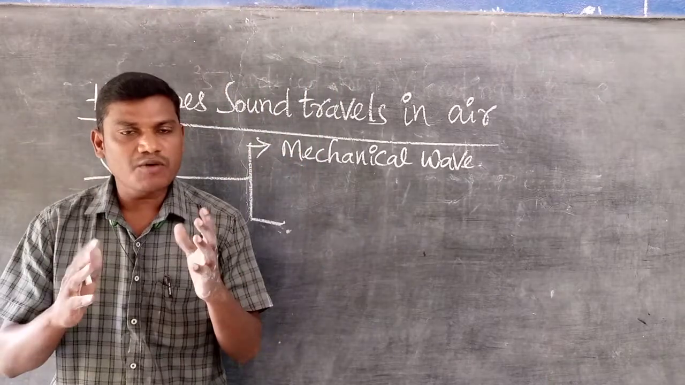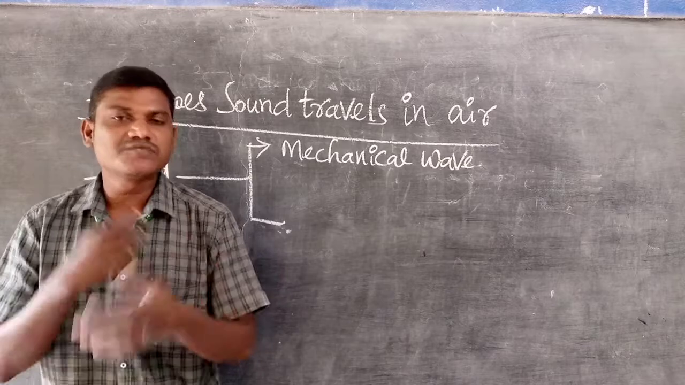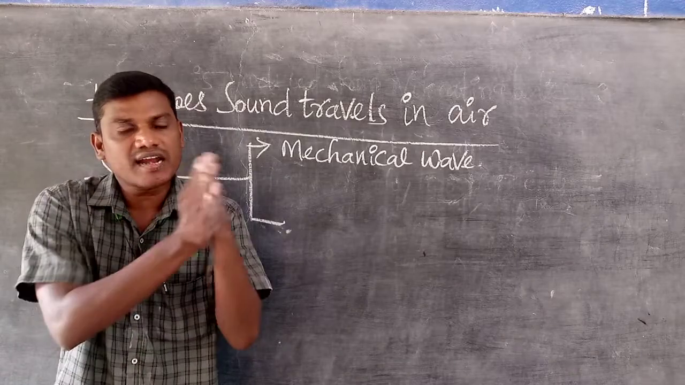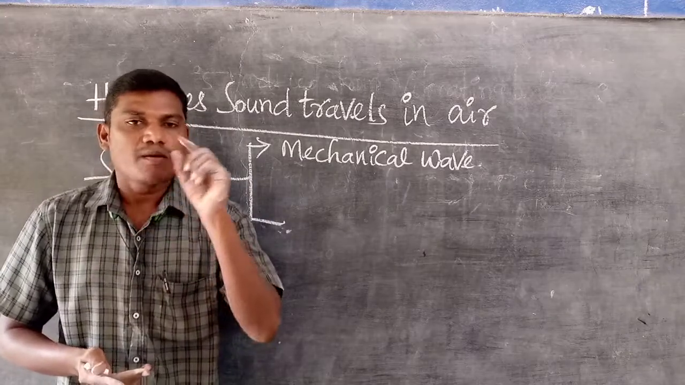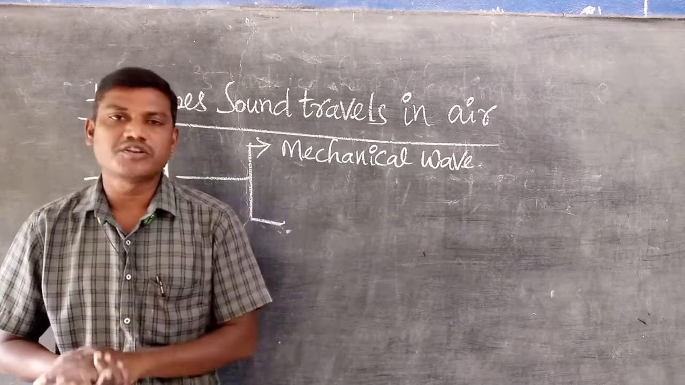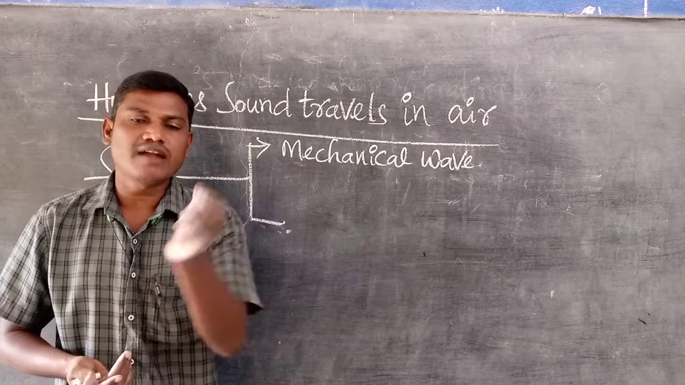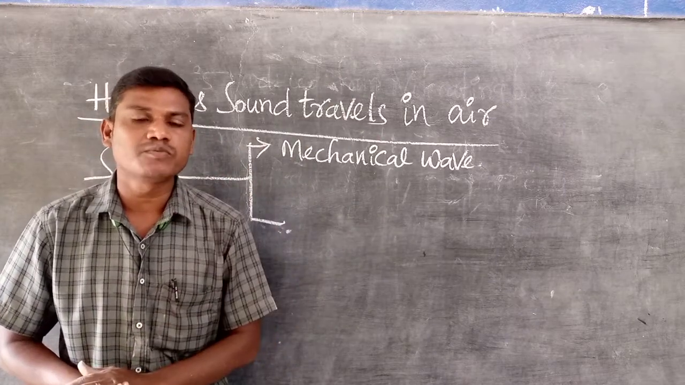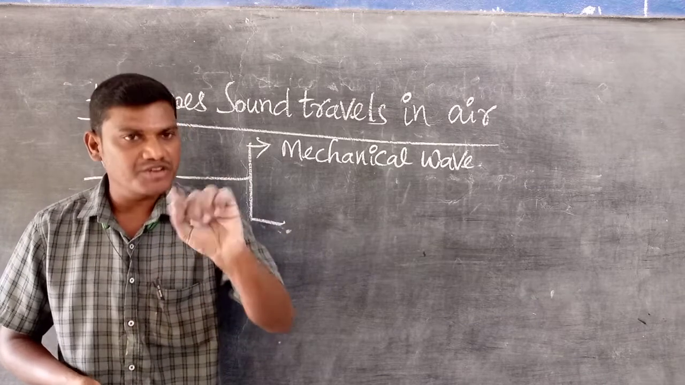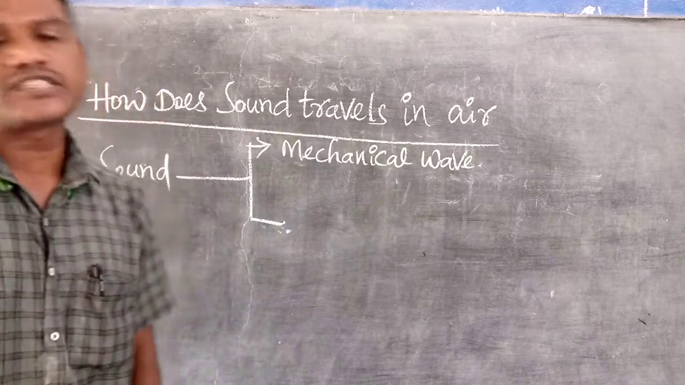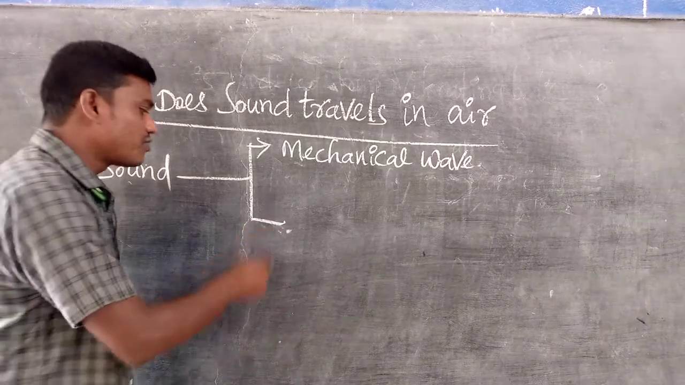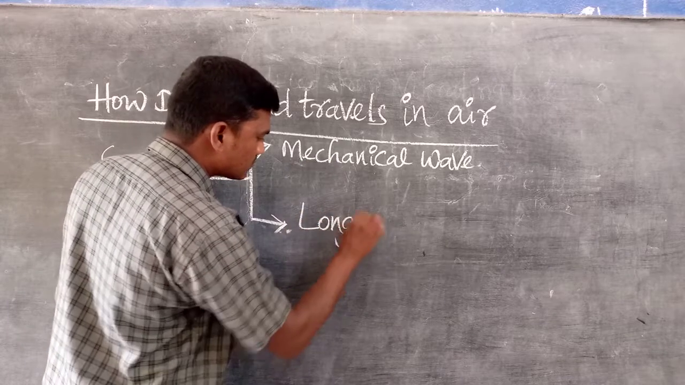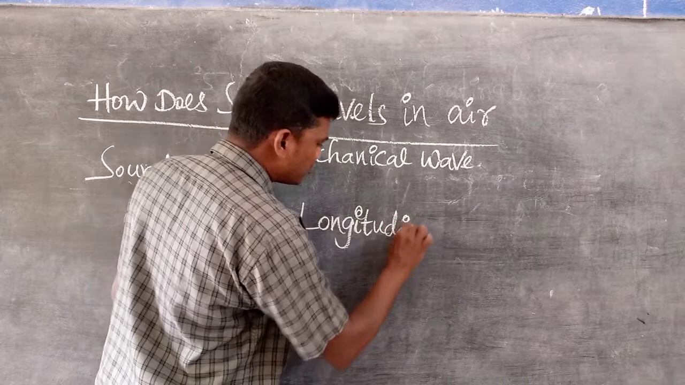But under the mechanical waves, sound is which type of wave? It is a longitudinal wave. So mechanical waves are further classified into how many types? Two types, progressive waves and stationary waves. Progressive waves are further classified into two types based on the vibrating position of the particles. The first one is the longitudinal wave and the second one is the transverse wave. Light is a transverse wave and sound is a longitudinal wave. Under the mechanical, it is which type? Longitudinal wave.